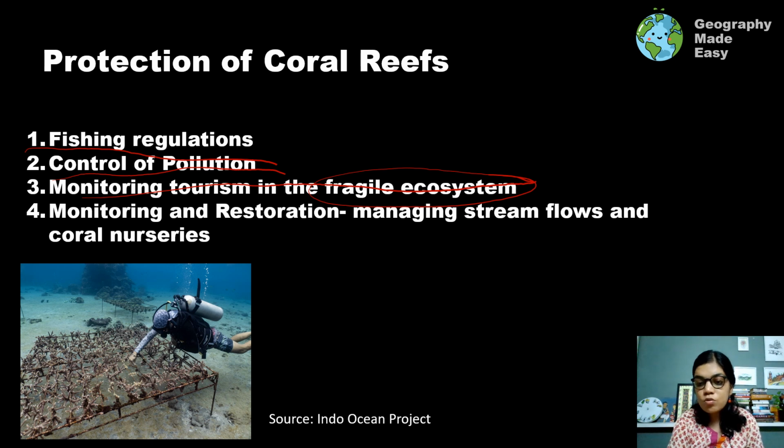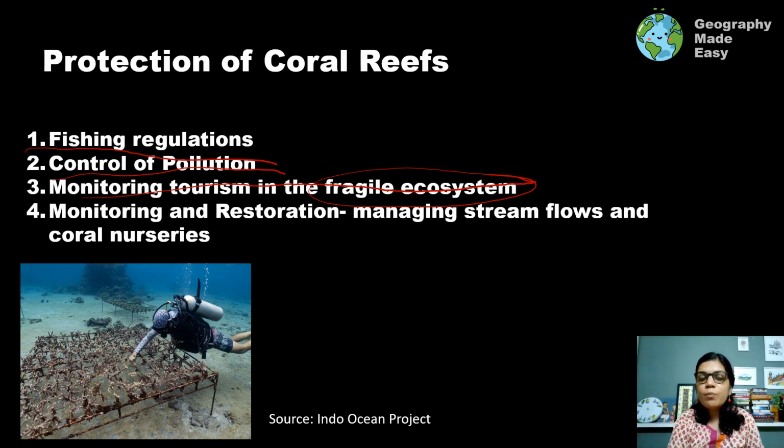This tourism needs to be monitored by the government or any other body, so that activities such as snorkeling, etc., are done in a more educated fashion. People need to be made aware about how to go and do these things, and in most cases we see that the tourists go and harm the corals.